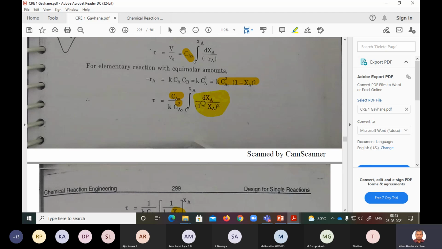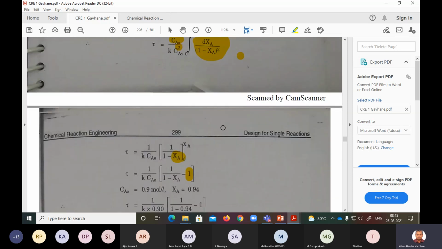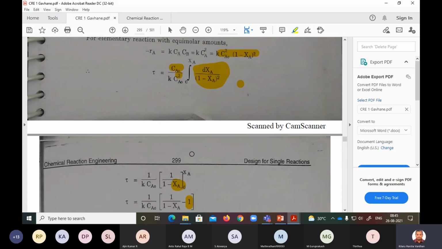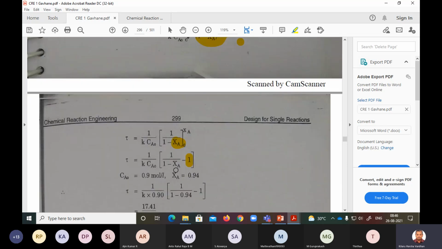Again, I repeat to you, a lot of people, because when we go for a paper evaluation, we see a lot of this, because you need to do a derivation for this and only then do that problem. So a lot of people forget this, and then they put this integral as 1 minus xa, which is wrong. If you take the LCM here, it becomes xa by 1 minus xa, not 1 by 1 minus xa, because you have to subtract 1.